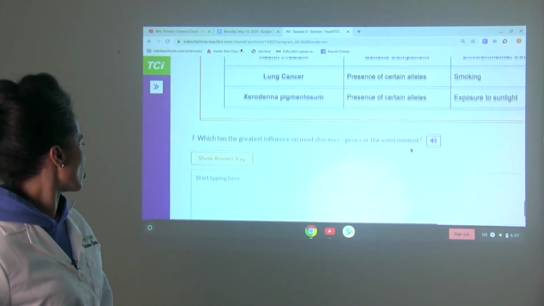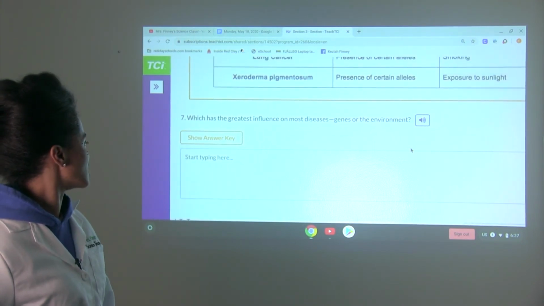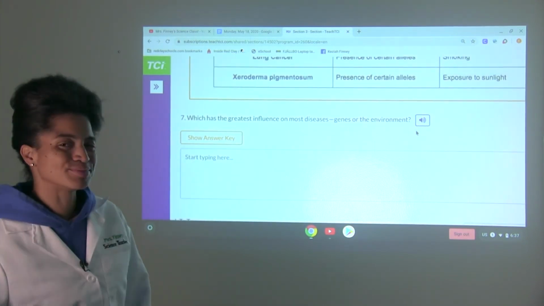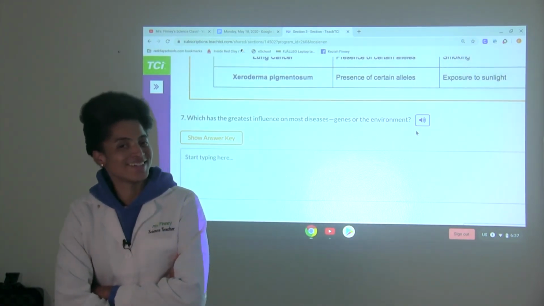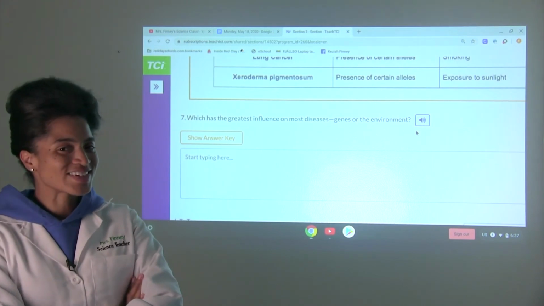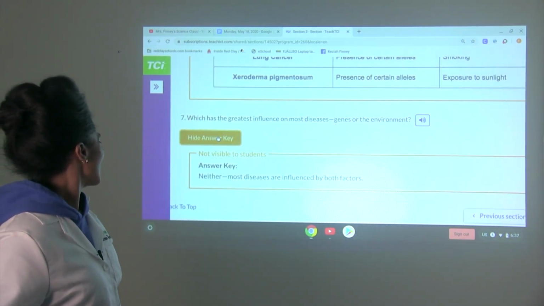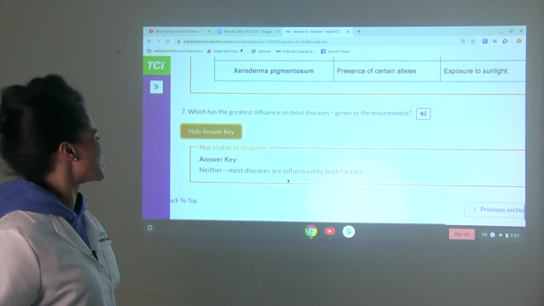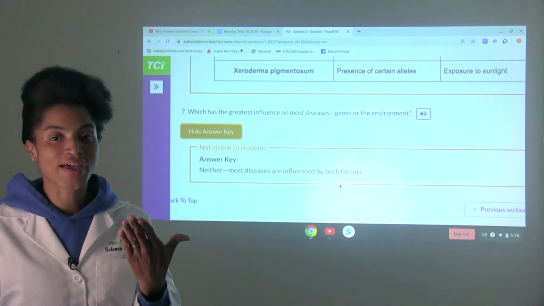Right, number 7, what has the greatest influence on most diseases? Genes or the environment? What do you think? Feels like a trick question, maybe? Maybe. Neither. Most diseases are influenced by both factors.